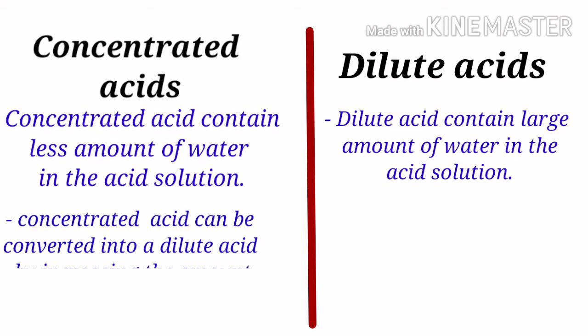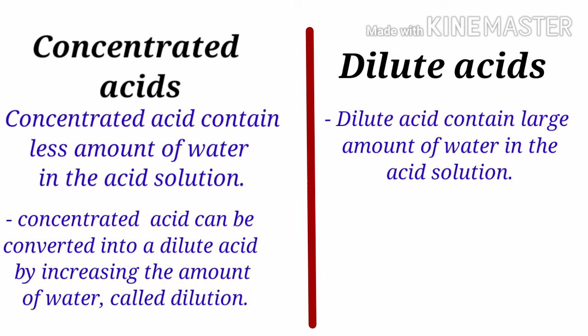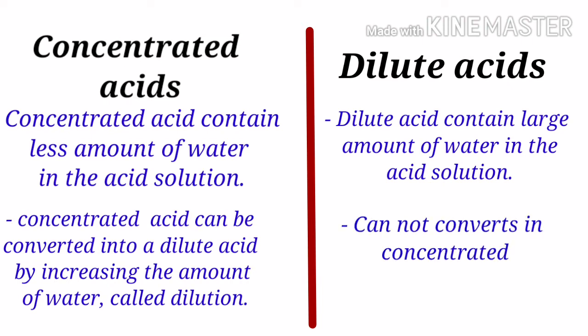A concentrated acid can be converted into a dilute acid by increasing the amount of water in it. This process is known as dilution, and a dilute acid cannot be converted into a concentrated acid.